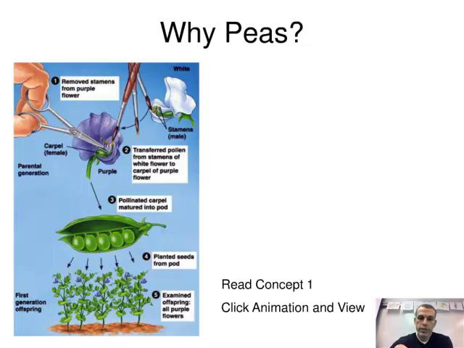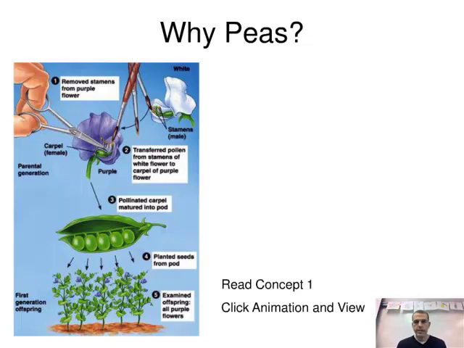What he was doing was removing the male parts, as it tells you here, and fertilizing the purple flower with the white flower. What he ended up with is what we call the parental generation, or the P generation. And in the first new generation, they were all purple flowers. So he noticed that the white flower disappeared. And we'll get into that a little more in a second.